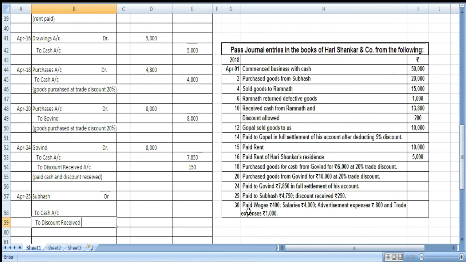Okay. So here the amount is 4750 and discount that we are receiving is 250. That means right now we are settling the amount for 5,000. Okay.